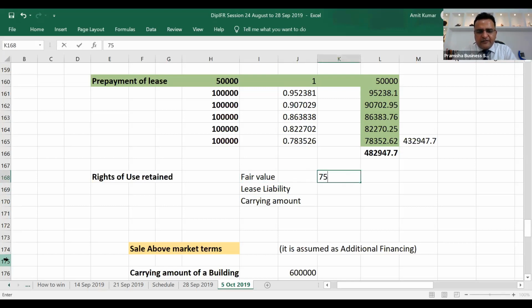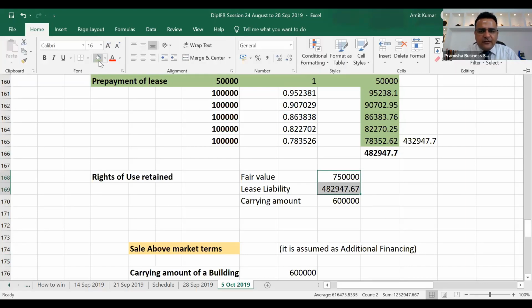Fair value is 7,50,000, lease liability for retaining this right is 482,947, and carrying amount is 6 lakh. If I use the fraction for right of use, this is the fraction to be used: total lease liability of 482 for a fair value of 750 is being paid. This is the fraction to be used for a carrying amount of 6 lakh.